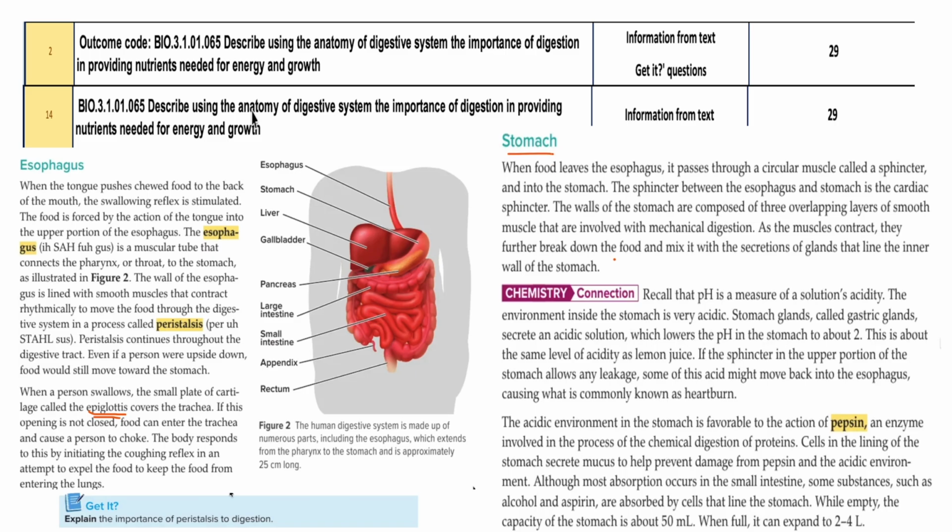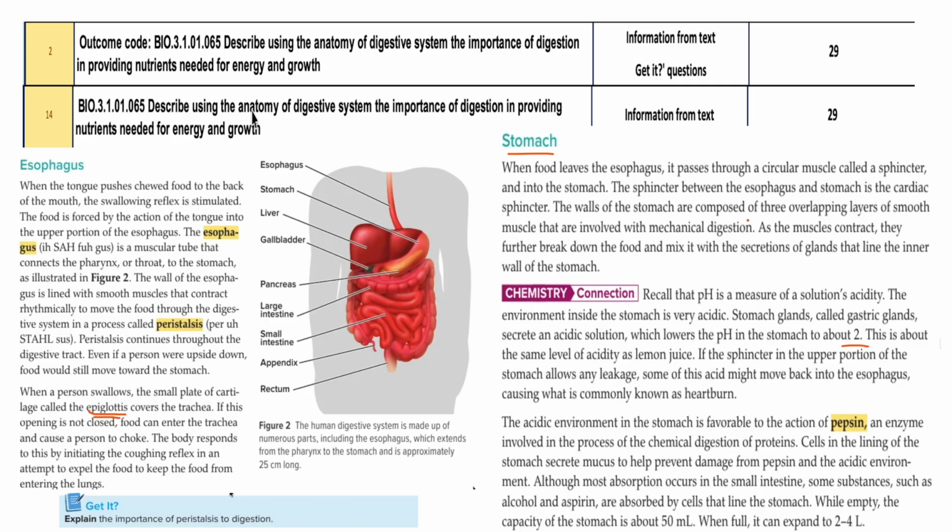And in the next part, you can see the stomach. The stomach is made up of layers, right? And the stomach is producing an acid called hydrochloric acid. The pH of the hydrochloric acid is about 2. It is like the lemon juice, but it's concentrated. And the acid in the stomach is helping in the digestion of the food.